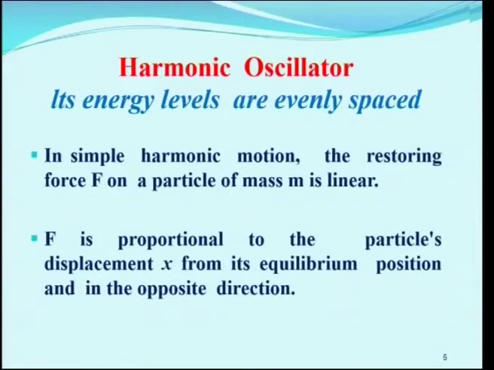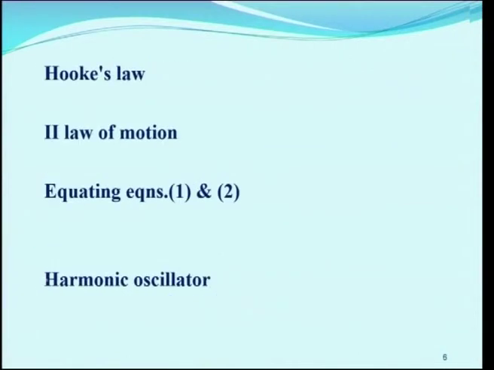In harmonic oscillator, energy levels are equally spaced. In simple harmonic motion, the restoring force F on a particle of mass m is linear. F is proportional to the particle's displacement x from its equilibrium position and in the opposite direction. That means the restoring force is proportional to x. So, this is called Hooke's law.